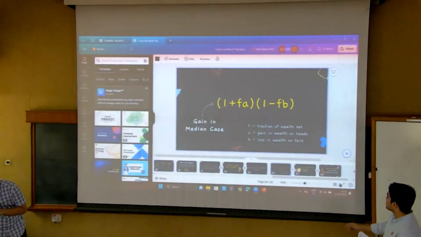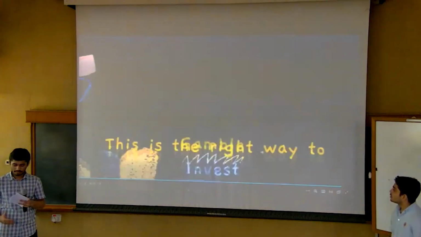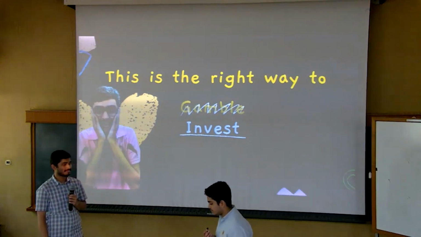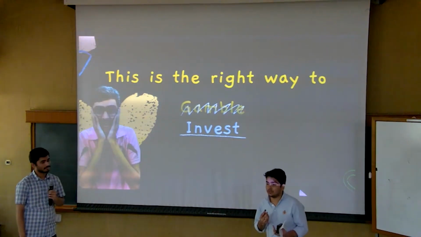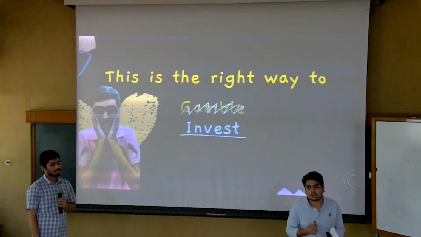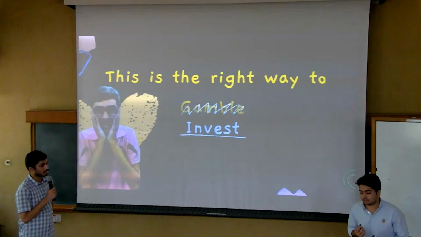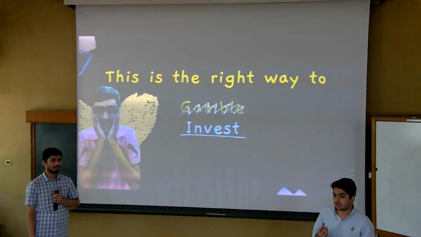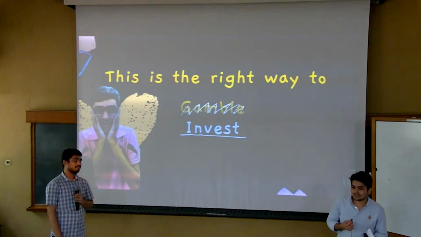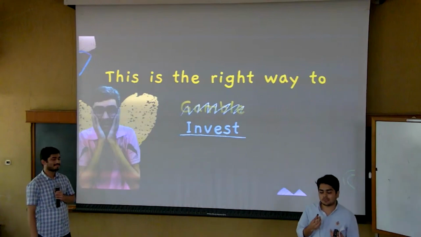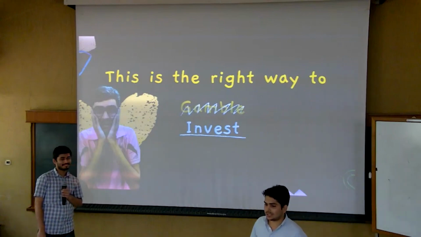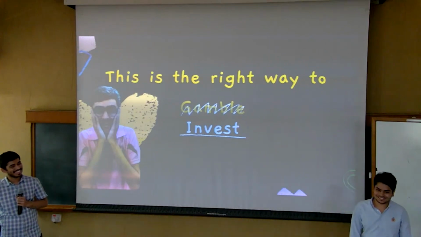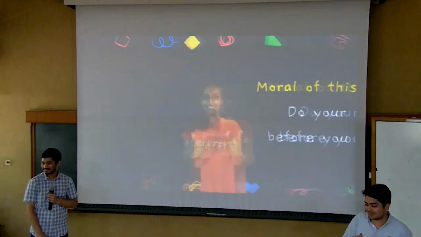Go to slide number 21. So now that we know, we can find the optimal fraction here, and this can be generalized. In fact, it has been generalized by Kelly, and it is called the Kelly criterion. It has been used in multiple ways in investment, trying to find the optimal amount to invest in a particular stock or investment. So hence we can conclude that dividing your money across assets is the right decision. Don't put all your eggs in one basket. Don't put all of your money into one particular investment.